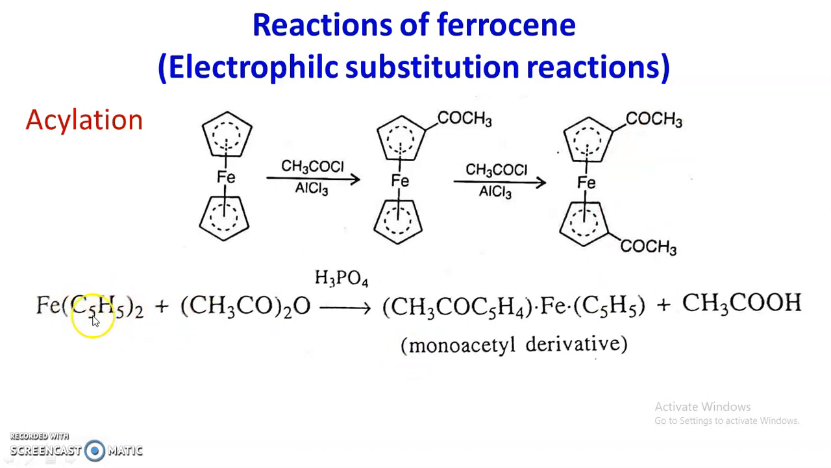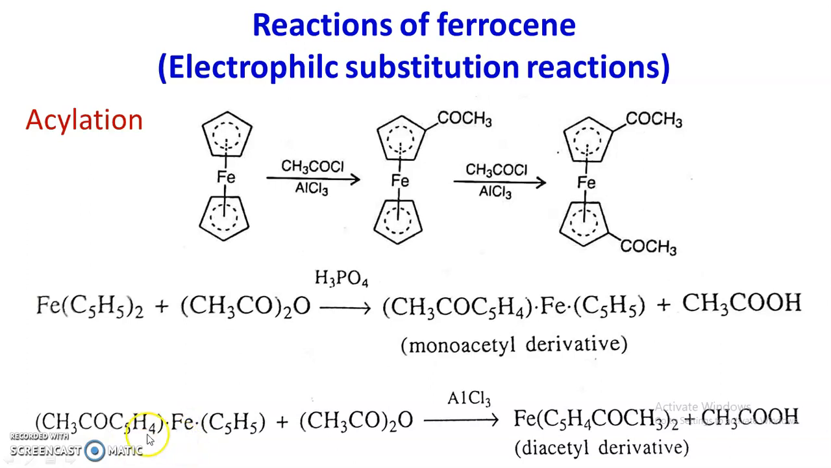Similarly, ferrocene, when treated with acetic anhydride in presence of trihydrogen phosphate, then a monoacetyl derivative is obtained. One hydrogen atom of the cyclopentadienyl ring is substituted by an acyl group, and we get acyl ferrocene, and acetic acid is formed as a byproduct.